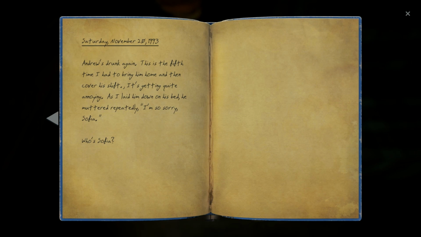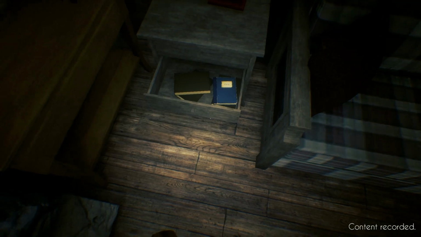Who is Sophia? So, okay, he did find out about Sophia from Andrew, and Andrew did do something to Sophia, maybe killed her. Maybe he knows who killed her. He might not have killed her. He might have just known. He knows something about Sophia.